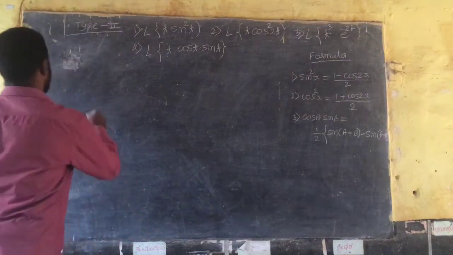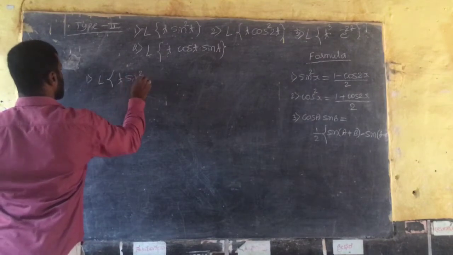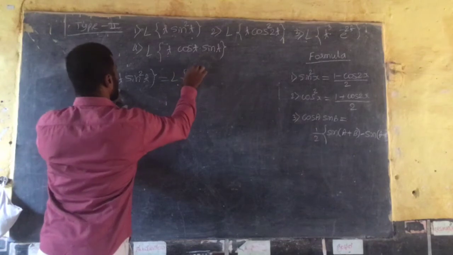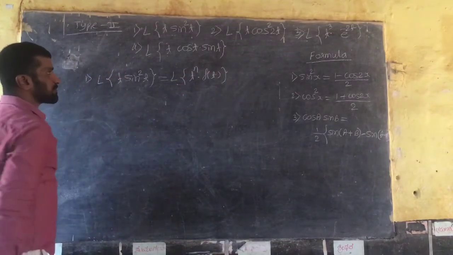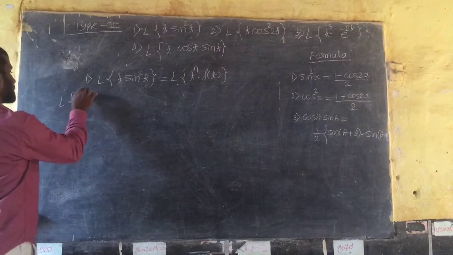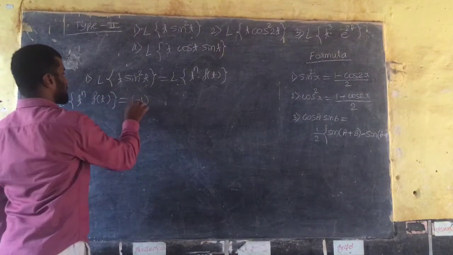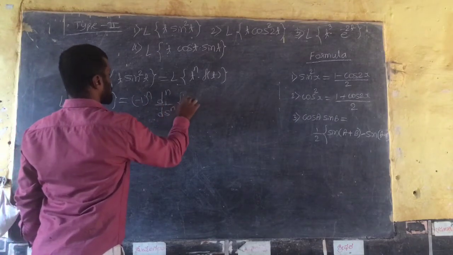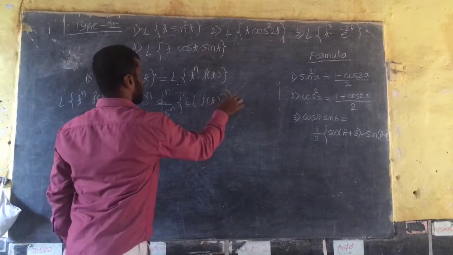So in brief, first one, Laplace of t into sin square t. So it means that equal to Laplace of t raised to n into f of t. You could write like this, right? It is an example of Laplace transform derivative. We know the formula for Laplace transform of derivative, t raised to n into f of t. So that equal to minus 1 raised to n into d raised to n divided by ds raised to n into function f of s. F of s in the sense Laplace of f of t, right?